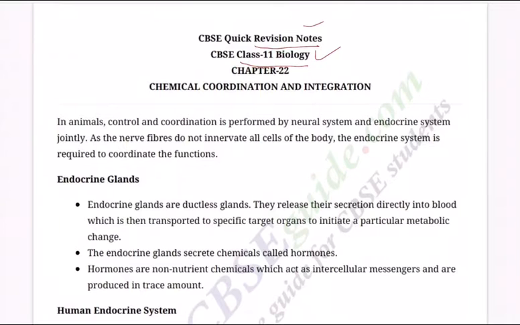As all of us know, we are into the revision mode and we are revising the entire syllabus with the notes. As part of it, we have reached the last chapter of class 11th biology, chapter 22, Chemical coordination and integration. In this chapter, we are basically going to talk about the various chemicals that are secreted in the form of hormones.